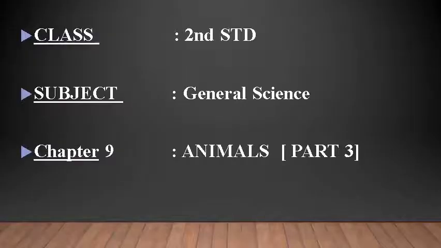The following video is for class 2, subject General Science, chapter 9, Animals, part 3. Now in part 1 and part 2 of this lesson, what did we learn? We learned about the types of animals. Different animals come in different shapes and different sizes. Some animals we learned about are the domestic animals. What are the examples of domestic animals? Cow, buffalo, goat, sheep or hen. These are all the domestic animals, the animals that we keep in the house or on our farm.